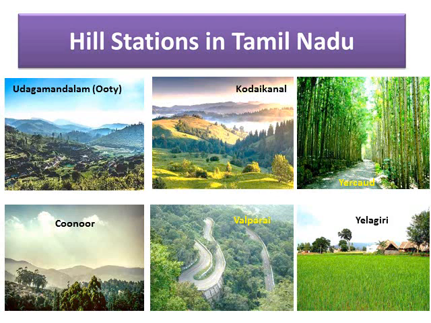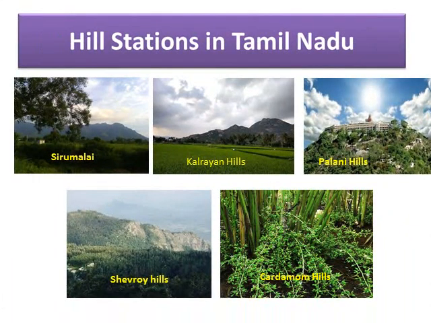Yercaud is in the Eastern Ghats. It is also called Poor Man's Ooty. It is famous for its vast coffee plantations and unique species of flora and fauna, resulting in gorgeous views. Dear children, Yelagiri is spread over 30 square kilometers and at a height of over 1,100 meters above the sea level. Yelagiri, with its natural scenic beauty, is a perfect place to take a break from the fast-paced city life. Nestled in the Nilgiris, Coonoor is an exquisite hill station located in the state of Tamil Nadu, famous for its production of Nilgiri tea.